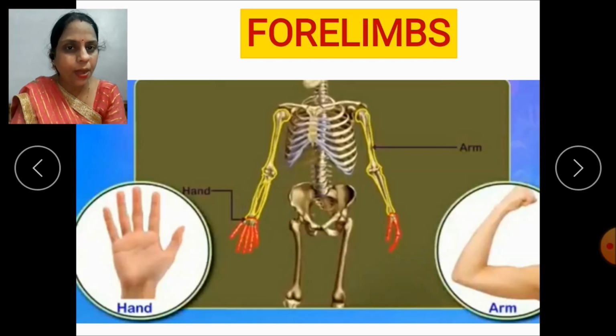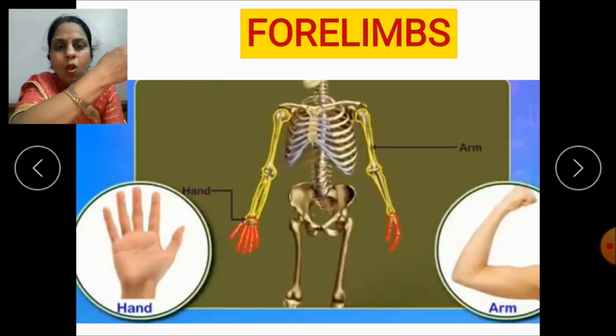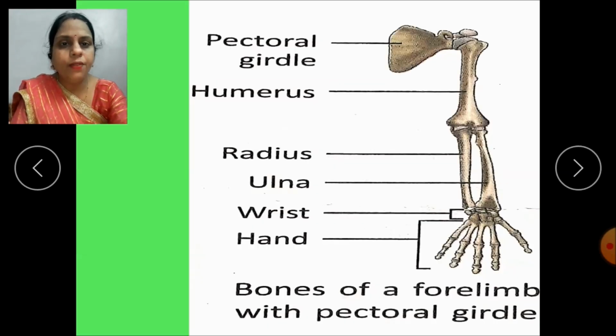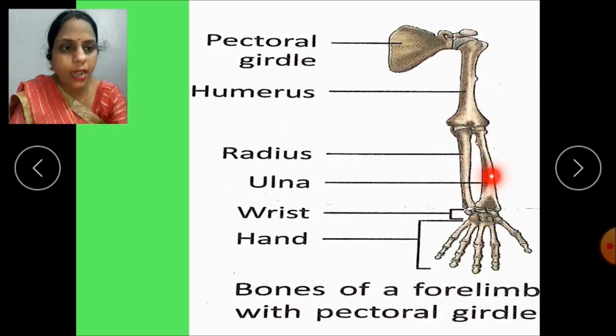One in the upper arm and two in the lower arm. Now the bone of the upper arm is called the humerus. This is the humerus, bone of the upper arm. And two bones which are found in the lower arm are called radius and ulna.